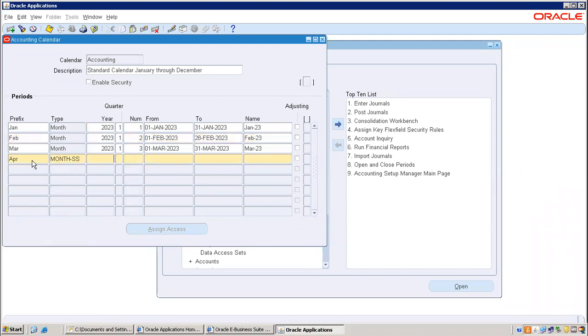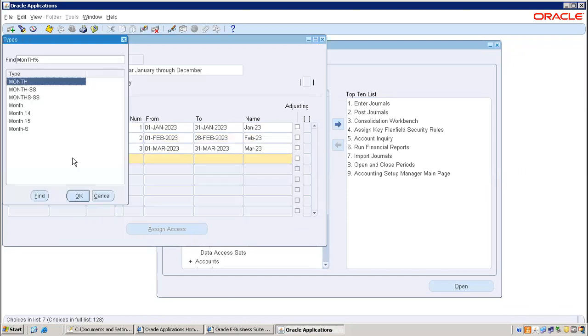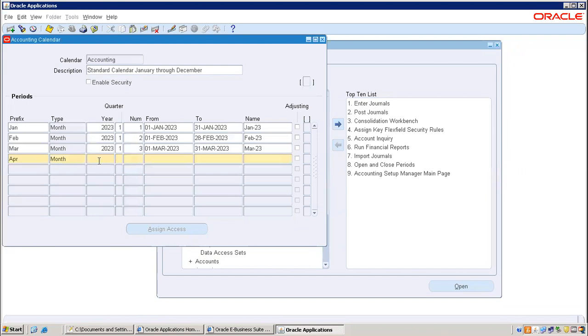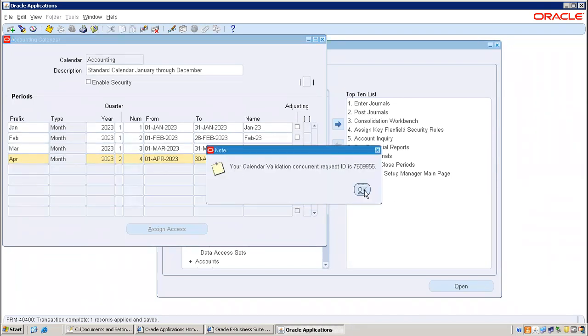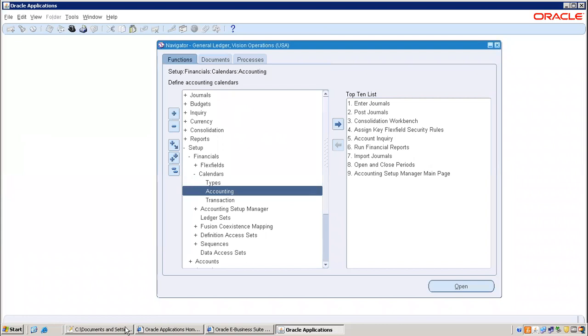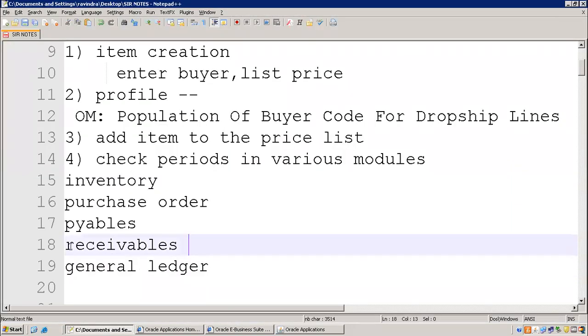This is a functional consultant's responsibility, not your role, but definitely you also need to know. For every small piece of work, you cannot depend on the functional consultant. You are techno-functional, right? Now you should know the majority of the things. Now, next month you are not going to face a problem because a few more months are extra here. This is the way you can add. I'm just showing you the navigation. So GL is over.